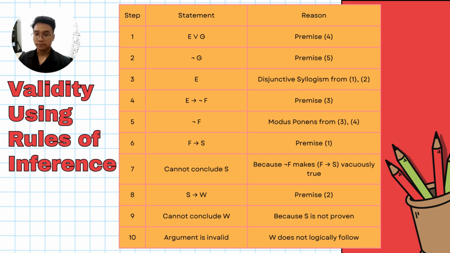Step 8, the statement is S implies W. The reason, we look back at premise 2. Step 9, we cannot conclude W, because S is not proven. And step 10, the argument is invalid, and the reason is W does not logically follow.